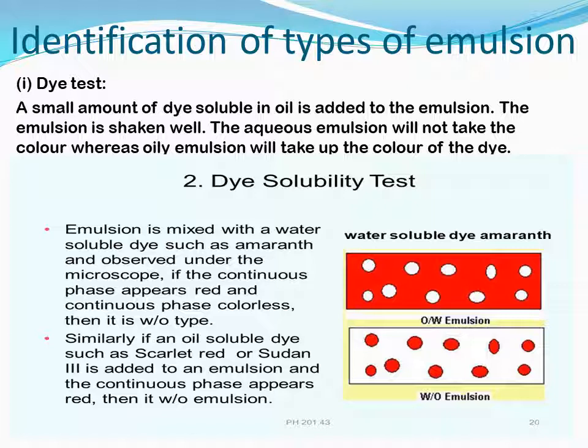So the total color of the emulsion will not change. Only the oil droplets will carry the color. If the dye is able to dissolve in water, then what happens? The dye dissolves in water. Imagine it is an oil water emulsion again. If it is able to dissolve in water, the color of the dye spreads throughout the emulsion. Okay, same thing vice versa takes place in the case of water oil emulsion.